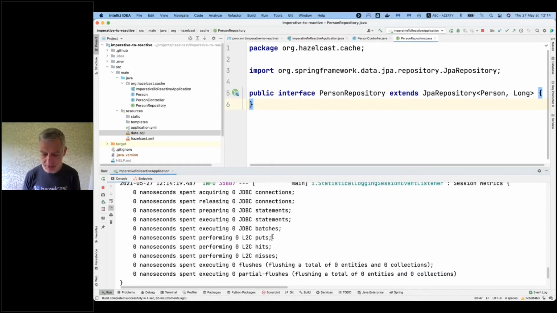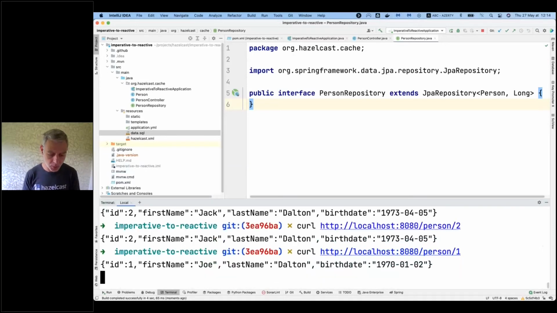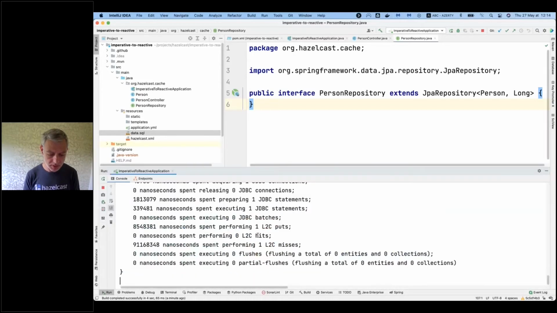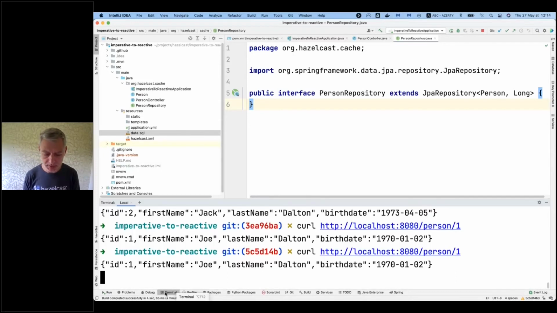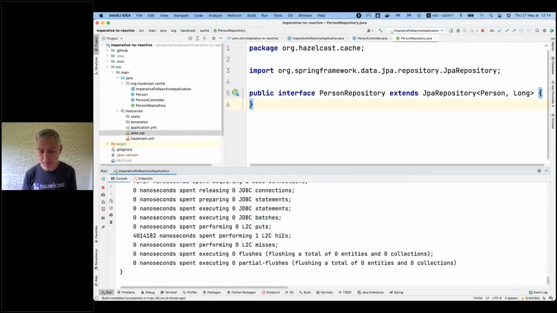And I will curl, let's say, the first entity, and it returns me the one that I created. And we can see that there was one miss and one put. And if we redo it again, well, amazing, it still works, and we have one hit, so it's read from the cache. Perfect, nothing mind-blowing. So that's the base of our application.